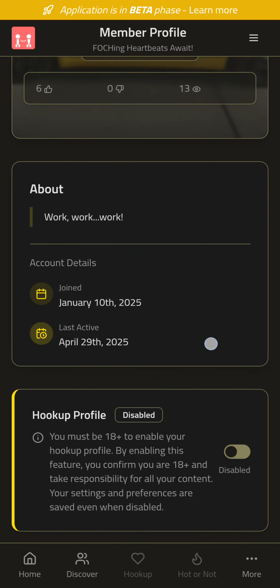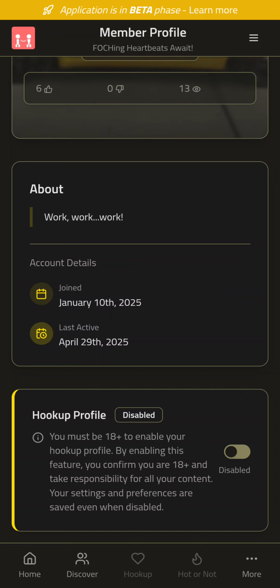These you can't change. And my hookup profile is disabled. It gives you a little warning there, and this will get updated because I am working on the feature where you upload a picture of your head and shoulders, and the front of your driver's license, and AI processes those.